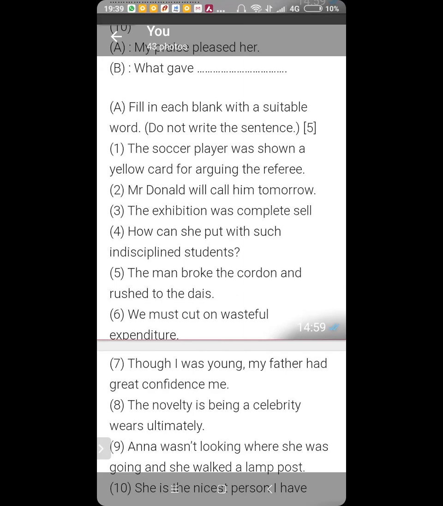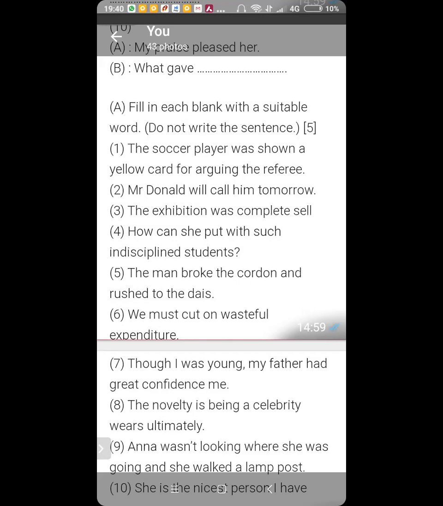Mr. Donald will call dash him tomorrow. See, if you phone somebody, you call that person. But when you visit somebody, you call on that person. So Mr. Donald will call on him tomorrow. Okay? Yes, sir. Call on him tomorrow.